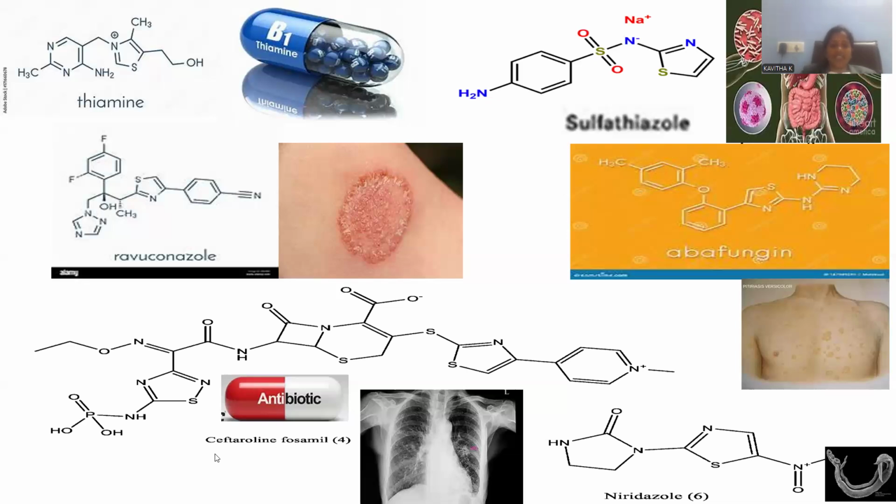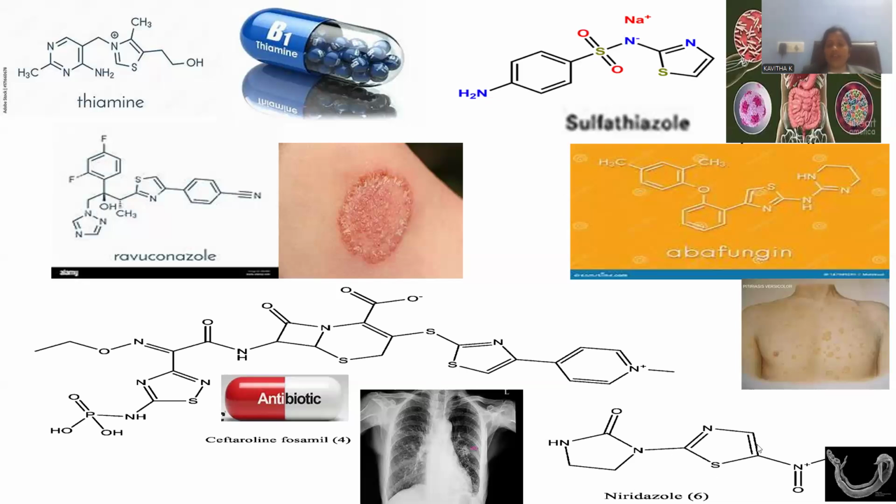So let me repeat once again. Ceftaroline fosamil is the kind of polyannular system which is very complex in nature, and it is a better antibiotic agent, especially working again in the curation of pneumonia. Pneumonia is again the kind of damage to the lung disease it will be. That kind of disease is effectively curated by means of this ceftaroline fosamil, right? Ceftaroline fosamil, where the potential pharmacophore will be a thiazole moiety. Let me introduce another heterocyclic compound, niridazole.